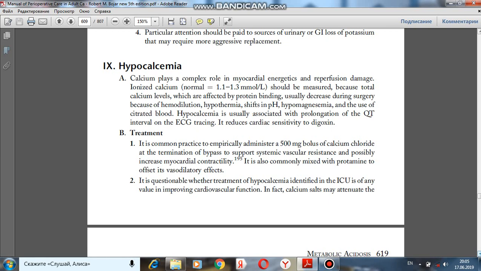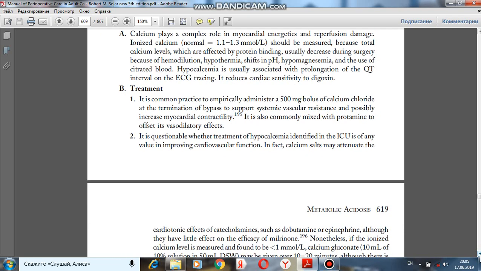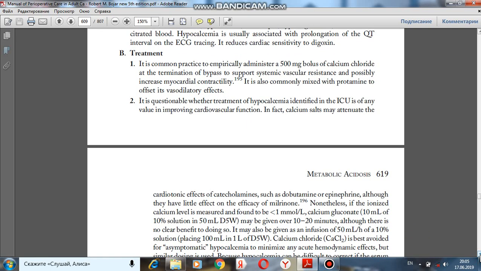Hypocalcemia is usually associated with prolongation of the QT interval on the ECG tracing. It reduces cardiac sensitivity to digoxin. B. Treatment. It is common practice to empirically administer a 500 mg bolus of calcium chloride at the termination of bypass to support systemic vascular resistance and possibly increase myocardial contractility. It is also commonly mixed with protamine to offset its vasodilatory effects.